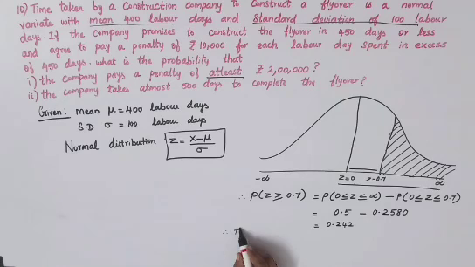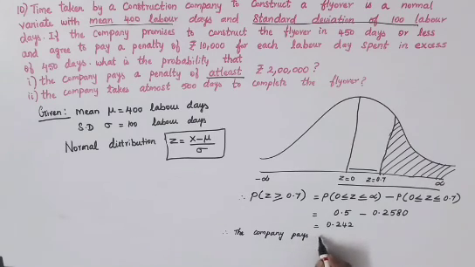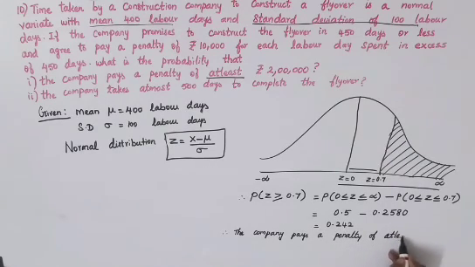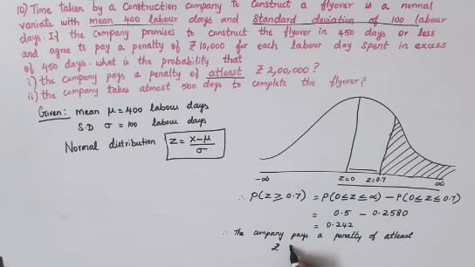Therefore, the company pays a penalty of at least 2 lakhs is equal to 0.242. That is 0.242 probability. You can take that the company pays the penalty of rupees 2 lakhs.